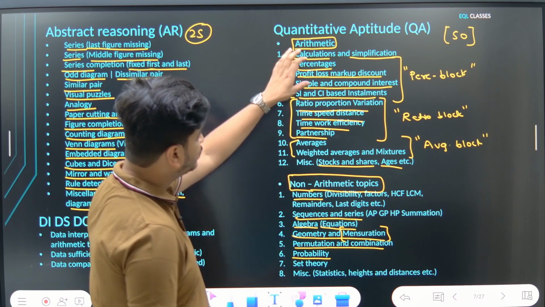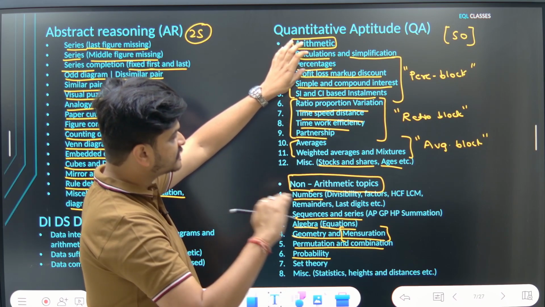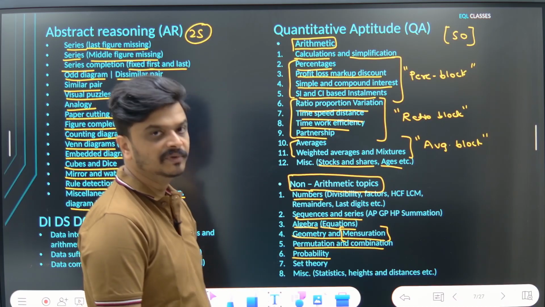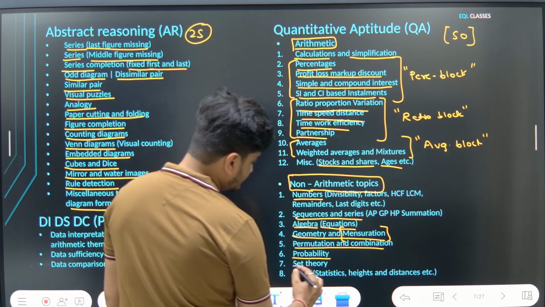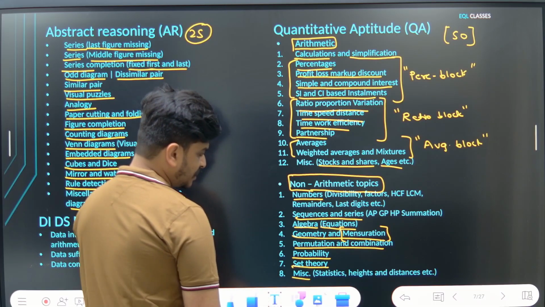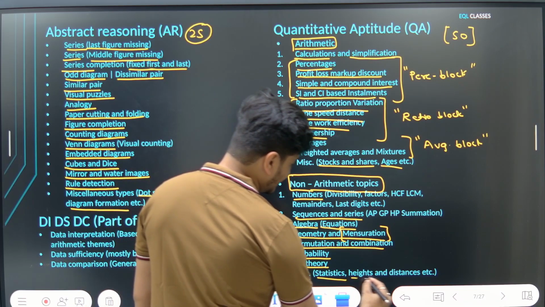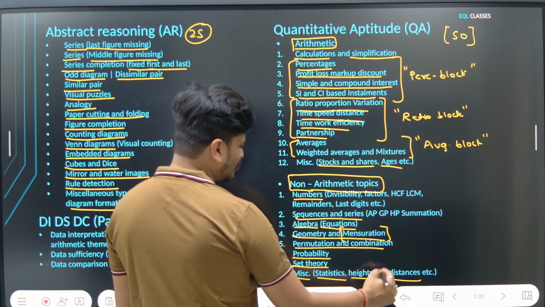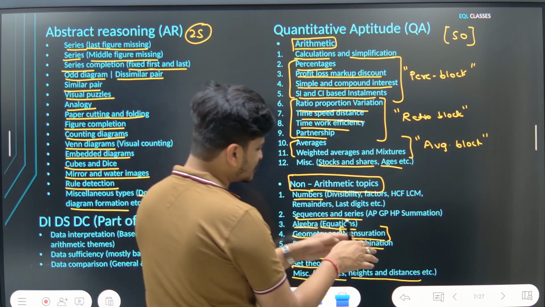After arithmetic, if I have to give second rank to some topic, that has to be probability. And for probability, you will need permutation combination. Then set theory, basic set theory is needed. Then you can have miscellaneous questions on statistics, heights and distances. Though heights and distances is a part of geometry itself, but again, I'm calling it a different topic so that you put some focus onto this topic as well.